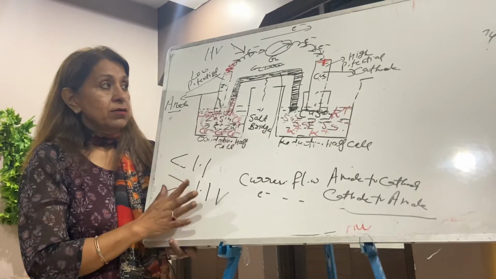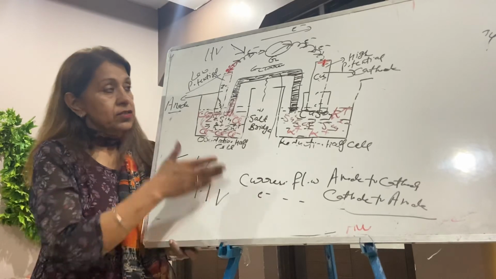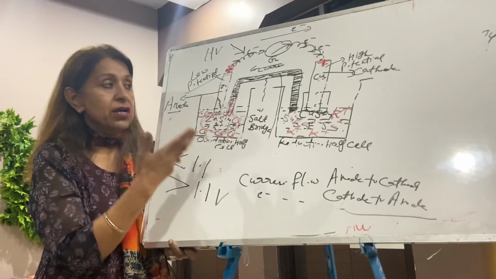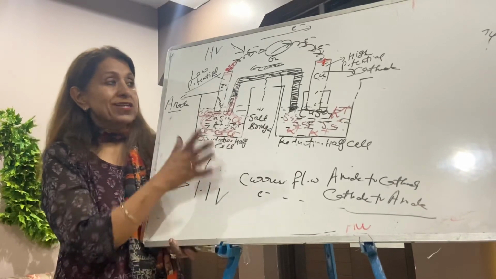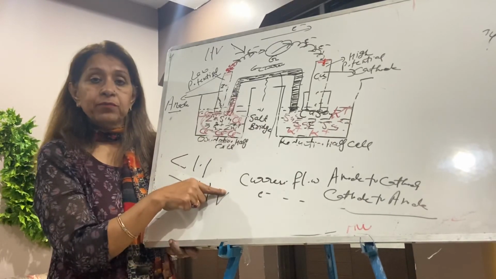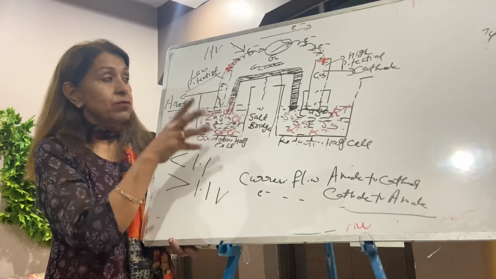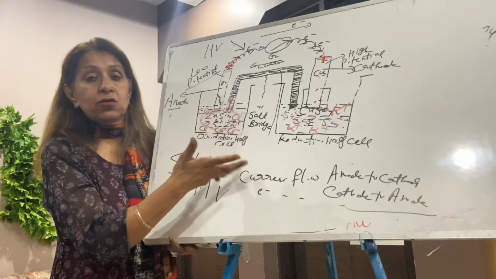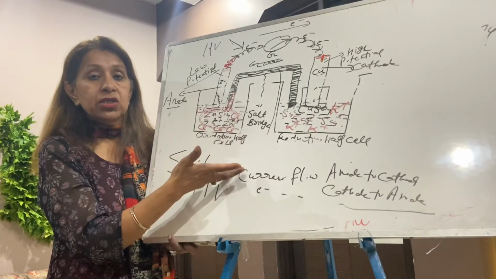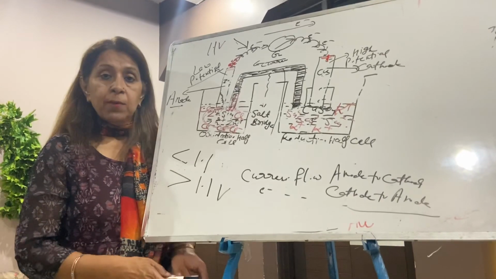I think this is sufficient for today's lecture. With the same diagram, we'll start the next topic tomorrow. So my request to all of you, draw a diagram, mark and label each and everything, and think deeply about what this electrochemical cell is giving us. Chemical energy converted to electrical energy. Okay, so this is all about it.